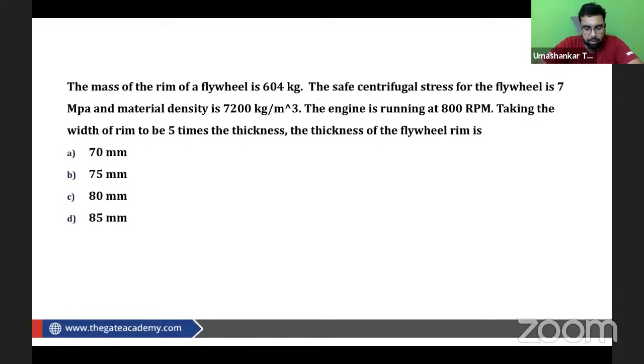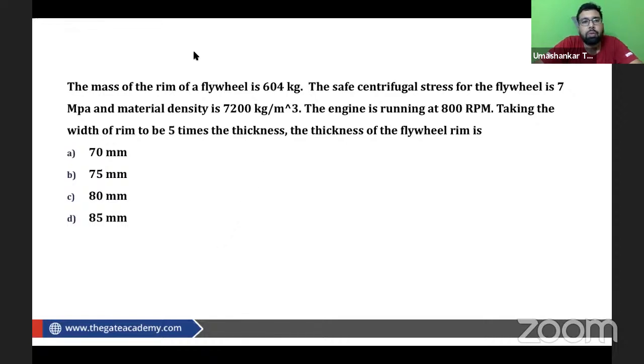Can we please try this question? Let's see if we can solve this question or not. Let's try. Let's read the question. The mass of the rim of a flywheel is 604 kg. The safe centrifugal stress for the flywheel is 7 megapascal, and the material density is 7,200 kg per meter cube. The engine is running at 800 rpm, taking the width of the rim to be 5 times the thickness of the flywheel rim is. So we have some options in the question.